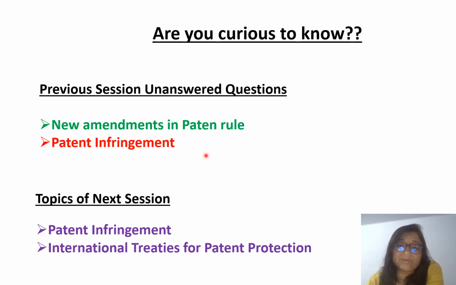It is also a very vast topic, and then we will also see what the international treaties are for filing an international patent application. So the next topic will be about patent infringement and international treaties for patent protection. If you are curious to know about these topics, obviously it will be more entertaining, like if anyone is stealing your invention, then what can be done, and what are the international treaties, and what is their contribution for filing the international patent application. So all these things we will discuss in our next session.